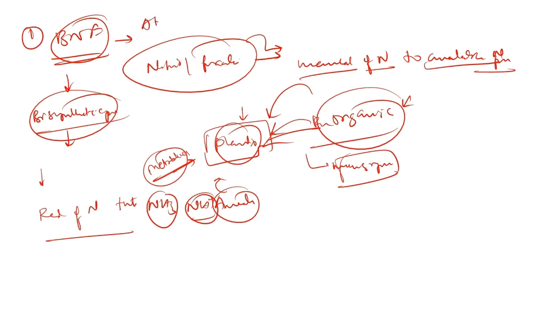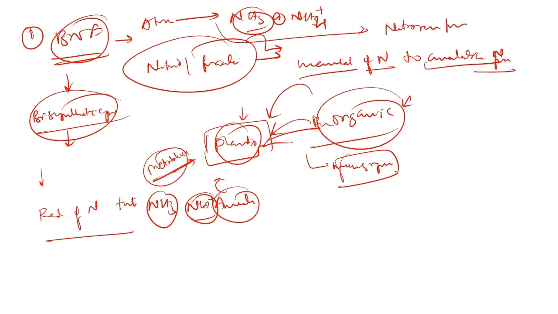The atmospheric nitrogen is converted into either ammonia or ammonium form. This is called biological nitrogen fixation. It is done with the help of bacteria called nitrogen fixing bacteria. We will discuss these different classes of bacteria in detail in upcoming slides.